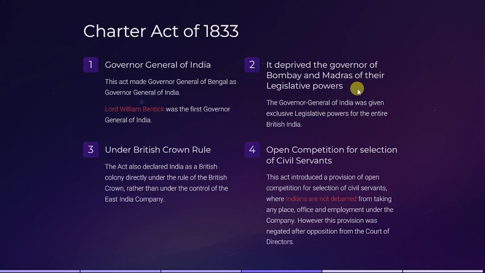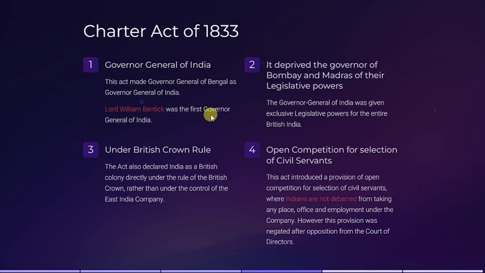They wanted to start a central administration in India, so they wanted the Governor General of India to legislate in India. That is why the Governor General of India was given the exclusive legislative power for the entire British India. So the first point is that the act made the Governor General of Bengal the Governor General of India. The second point is the governors of Bombay and Madras were deprived of their legislative powers.